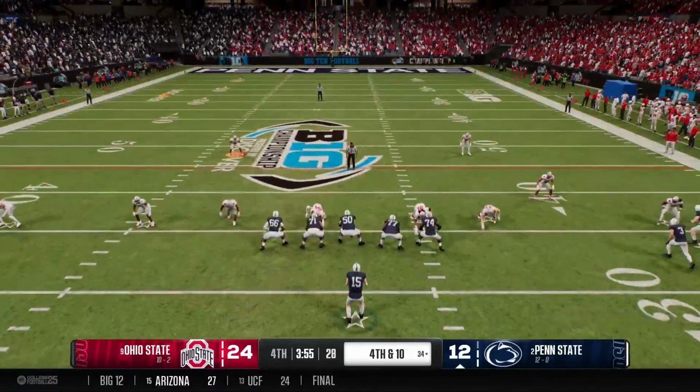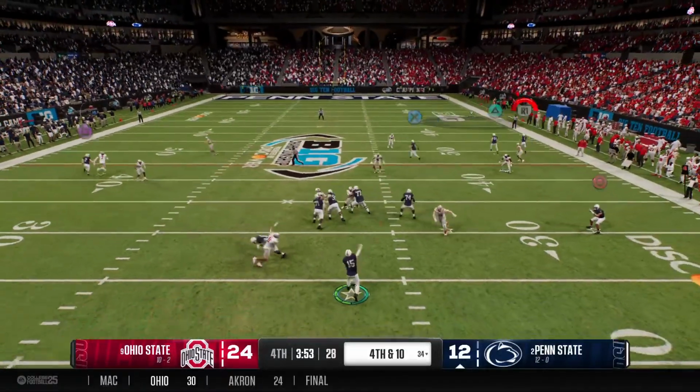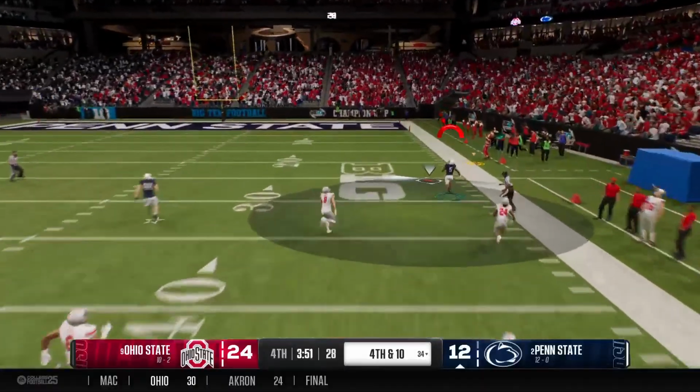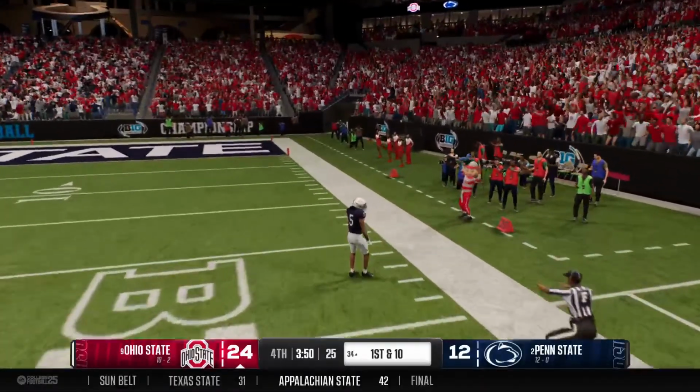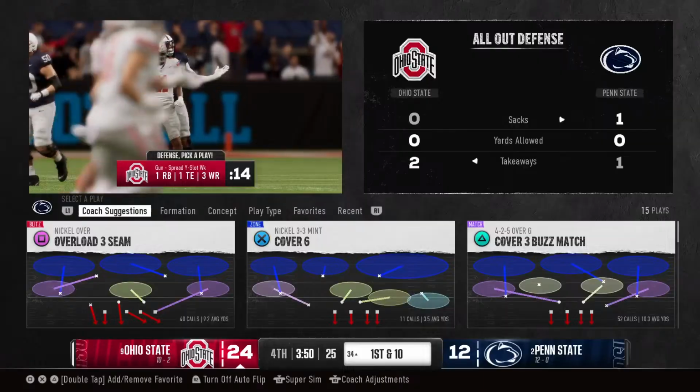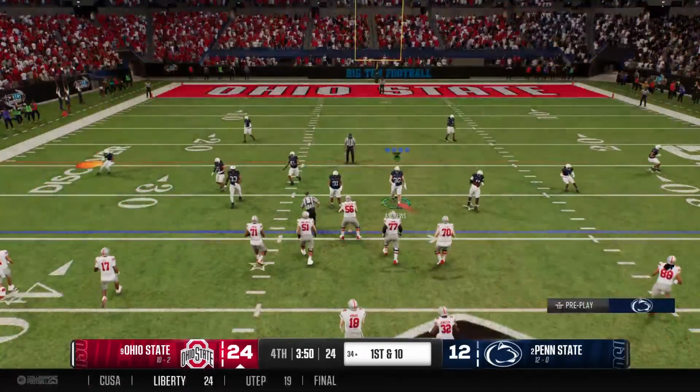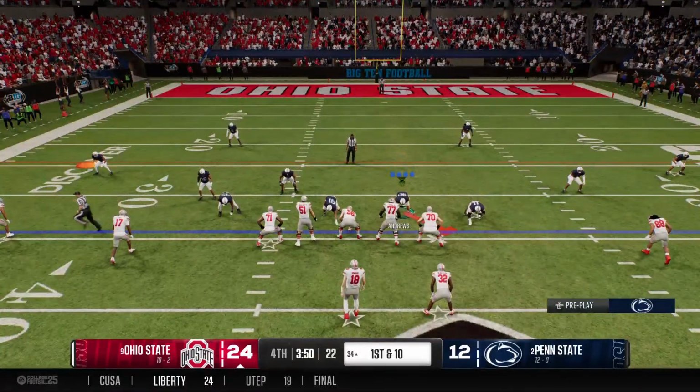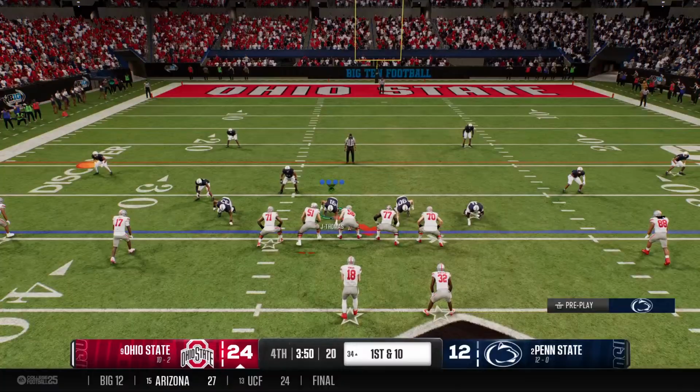Trying for a fourth down completion. Why do you lead it out of bounds, Drew? Oh, and it's incomplete. It's a turnover on downs. Crucial moment late in this game. This line getting set up. It's a first down play.